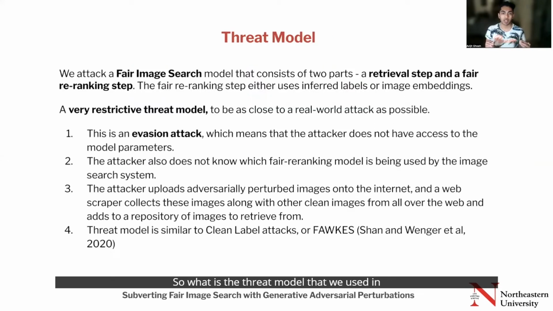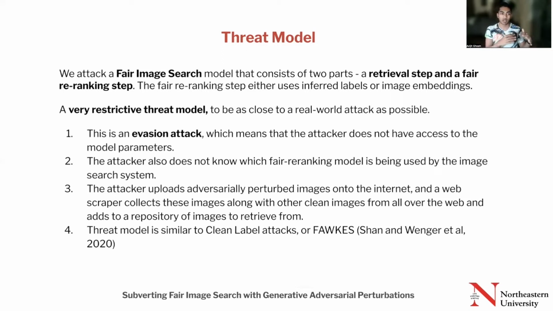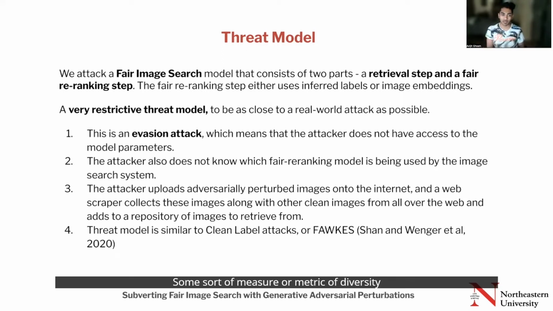So what is the threat model that we used in the paper? Essentially, we attack a fair image search model, something like I just described, a fair list of images that comes up when you search for something. That consists of two parts. A retrieval step, which grabs the most relevant images from the entire repository of images. And then a fair re-ranking step, which reorders these images based on some measure or metric of diversity or fairness. The fair re-ranking step can either use labels or use image embeddings. There are different techniques, and so on.